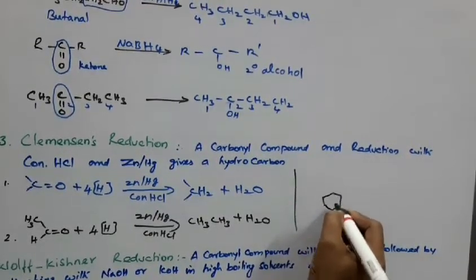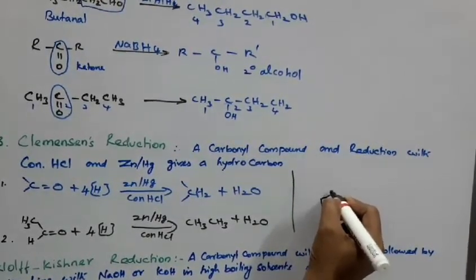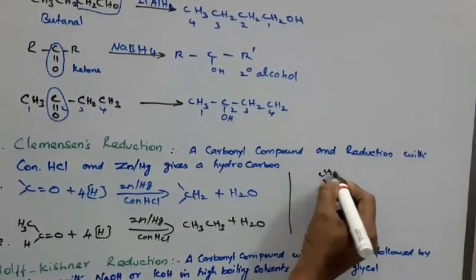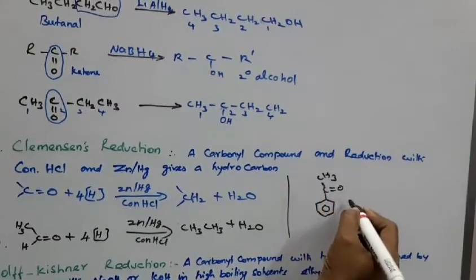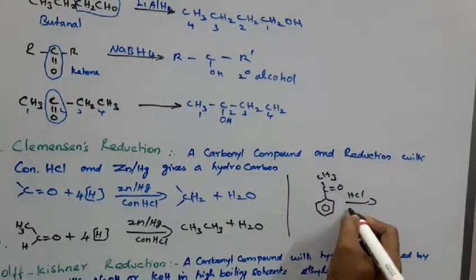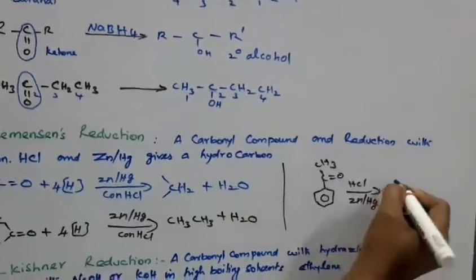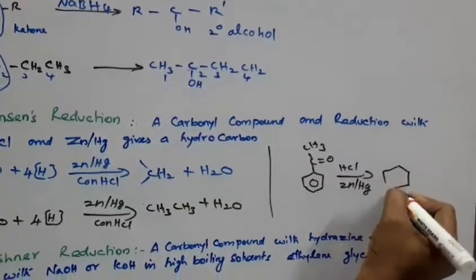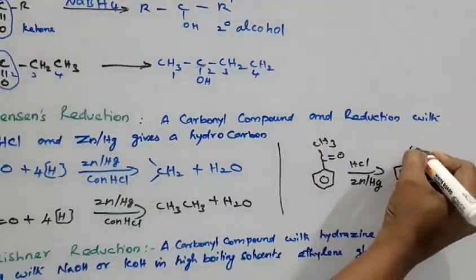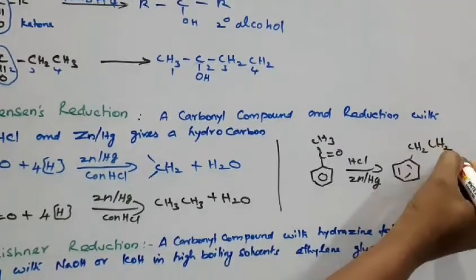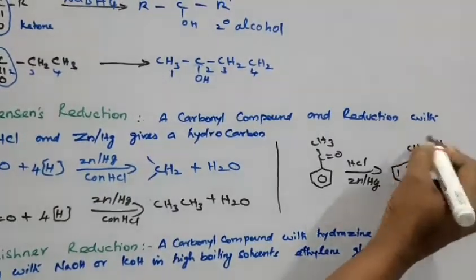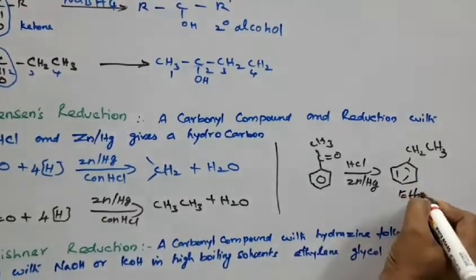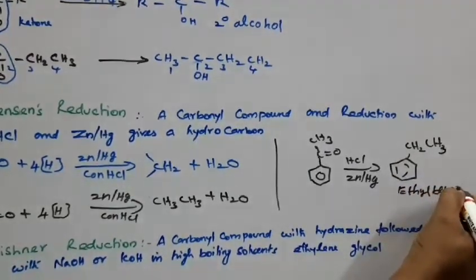Suppose acetophenone, an aromatic ketone, that is C=O with CH3 on a phenyl ring. This acetophenone reacts with HCl in the presence of zinc amalgam and is converted to ethylbenzene, that is CH2CH3, the ethyl group on the benzene ring.